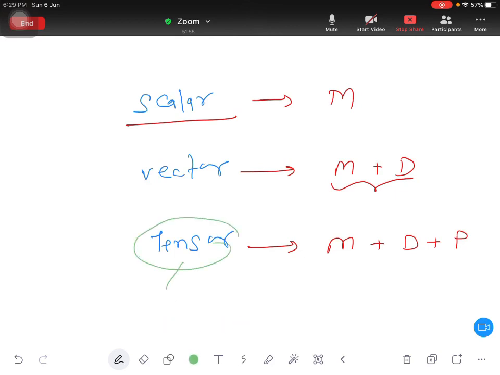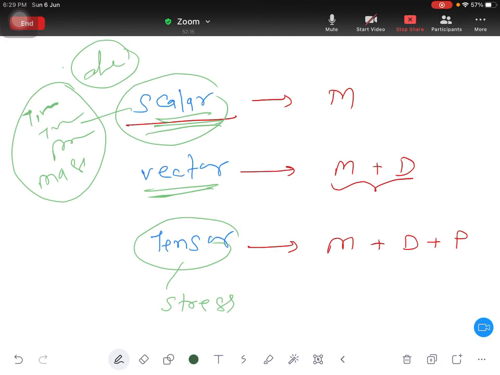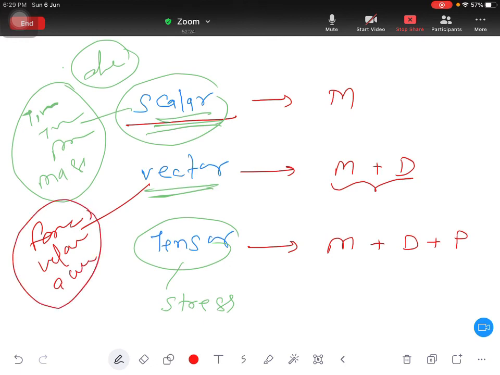So the example of a tensor is stress. Examples of scalar are time, temperature, pressure, mass, density. And vector examples: force, velocity, acceleration. These are the popular examples of vector quantities.